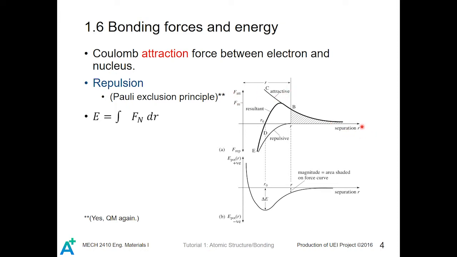You can see that at a large separation, the force is small, and it slowly goes to a maximum value for a smaller R, and then suddenly it starts to decrease, and finally it can become repulsive due to the Pauli exclusion principle. At this region, it is mainly due to the coulombic attraction between the oppositely charged particles. If you try to integrate it, you can find the energy profiles.